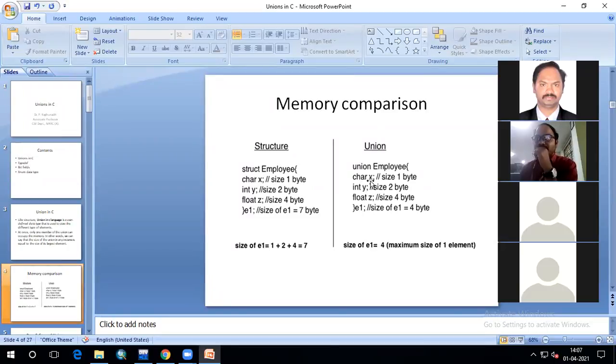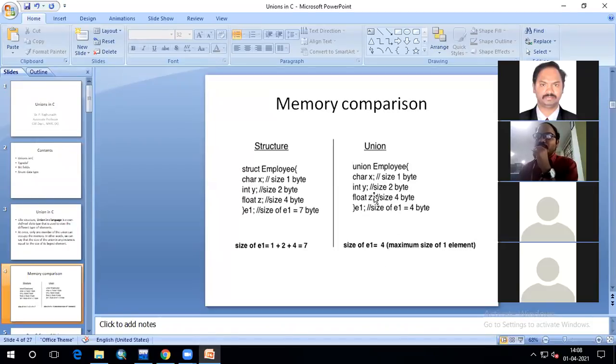Suppose you have entered some character value, it can store that character in these 4 bytes only. And after some time you have entered another value, y equal to 10. Then whatever the previous value that was entered for the character variable will be erased, and now the y value is going to be stored inside these 4 bytes of memory.